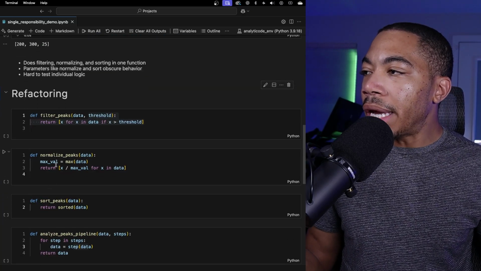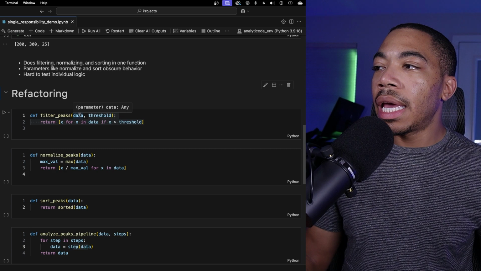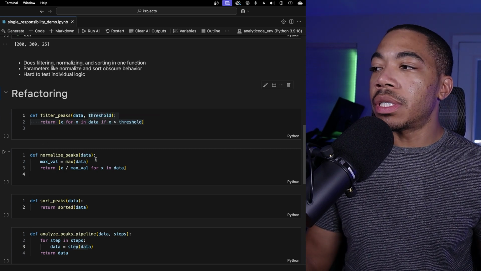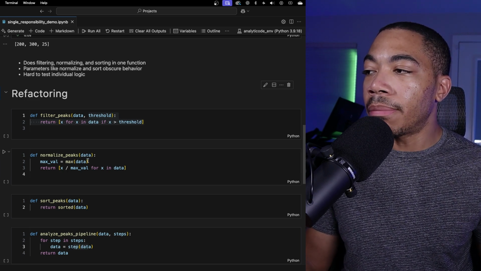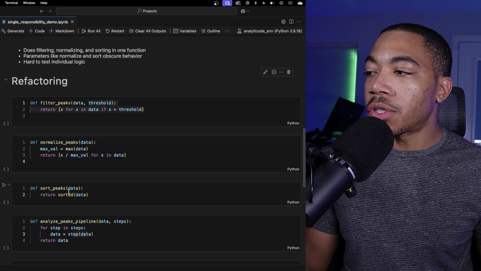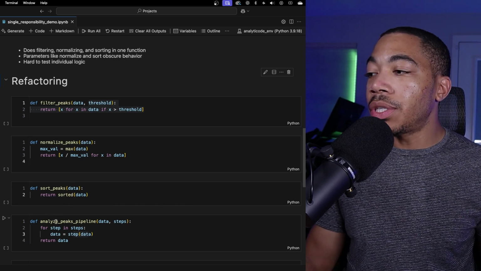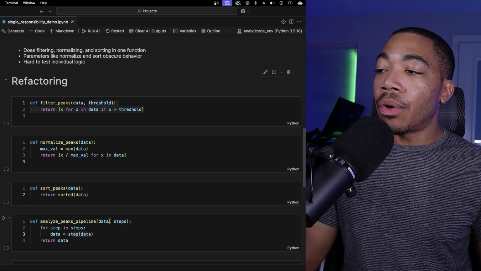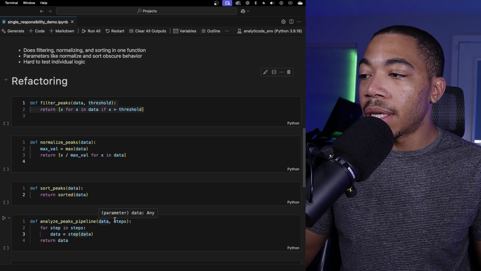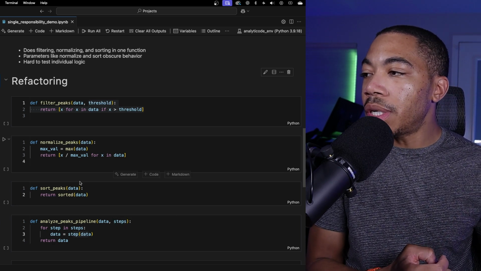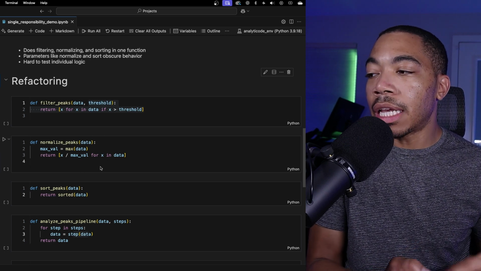And so let's refactor our code. Here you can see we have 4 major functions. We have a filter peaks function, which would take some data and a threshold, as we saw before. In the next function, we have normalize peaks, which you just set the normalization to the maximum data point. And then we have another function for sorting our peaks here, which is just going to use this sorted method. And then lastly, we're going to use the analyze peaks pipeline, and we're going to pass in that same data, which would just be a list, and then steps. And so I'll show you what steps is in the next cell, but here we're going to treat each of these as steps in some peak picking, peak formatting, peak scaling process.